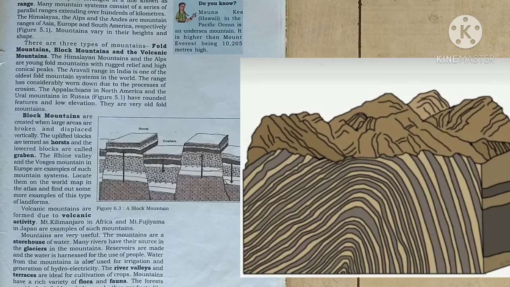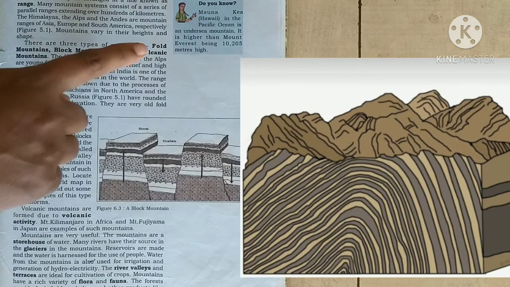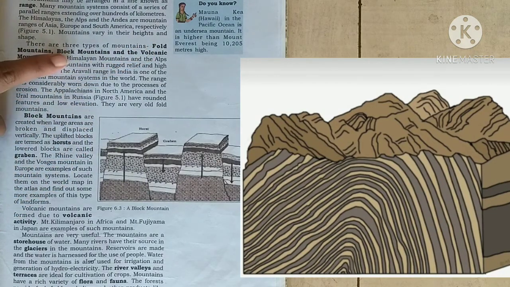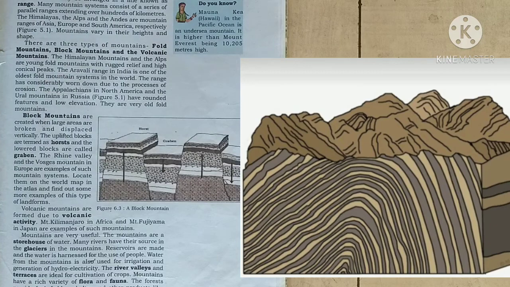There are three types of mountains: fold mountains, block mountains, and volcanic mountains. The Himalayan mountains and the Alps are young fold mountains with rugged relief and high conical peaks. The Aravalli range in India is one of the oldest mountain systems in the world.